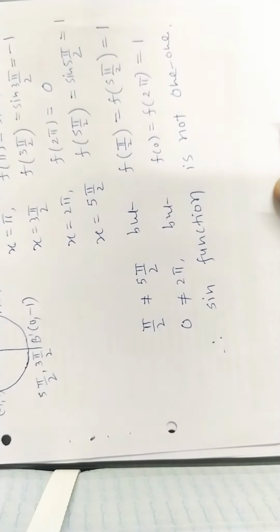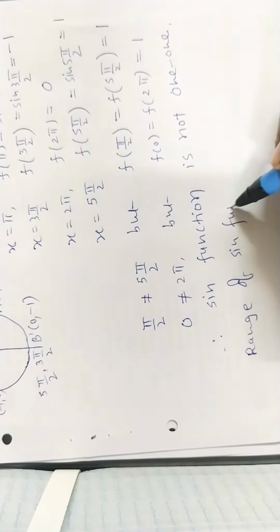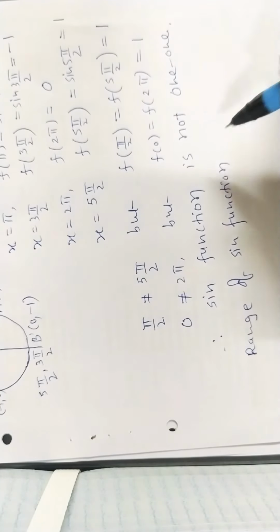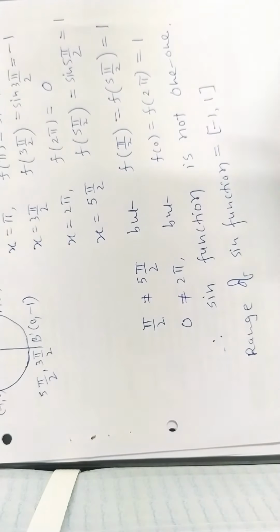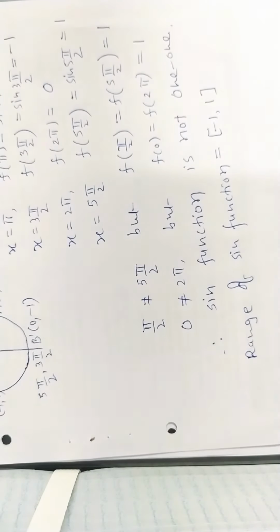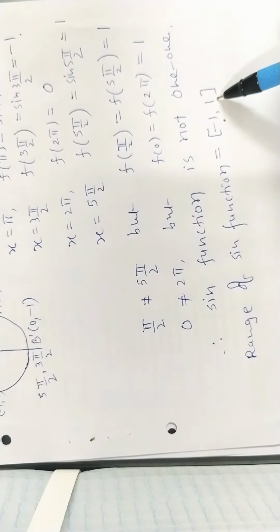Now find the range of this function. What is the range of this function? Here, range of sine function is equal to the closed interval -1 to +1. You can see the lowest value or minimum value of sine function is -1 and the maximum value of sine function is 1.